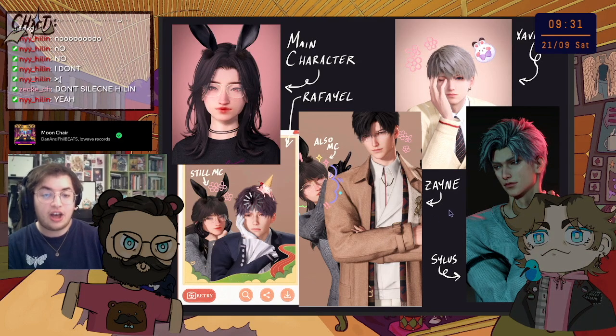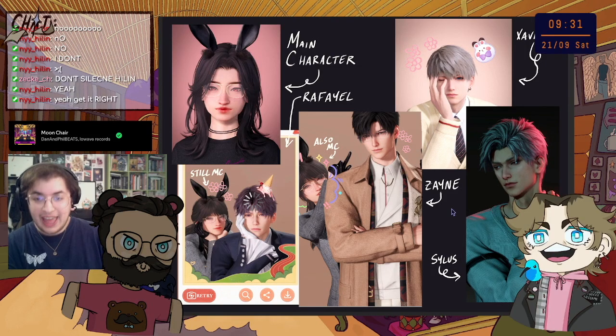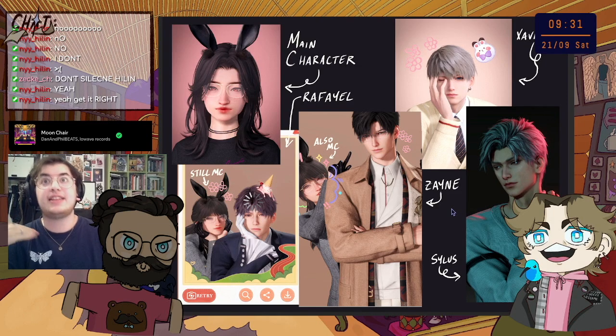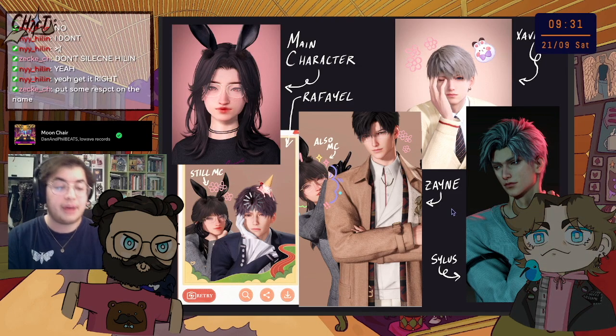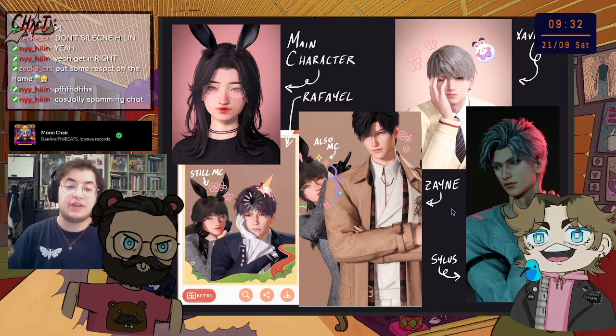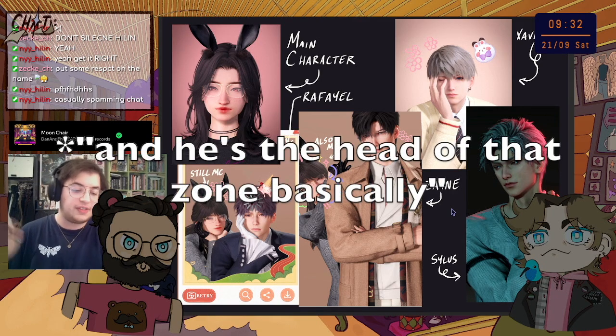Sylus is the head of an organization called Onykinus. Onykinus is a mafia. MC gets in contact with Onykinus and therefore with Sylus because she's wanting to know more about her past. She gets to meet with him and stuff, and that's how they meet. The 109 zone is basically a zone outside of the main city that we spend most of the time on, called Lincoln City. It's outside of the city and it's basically a no-rules zone where everything is hyper dangerous, and he's the head of that zone basically.